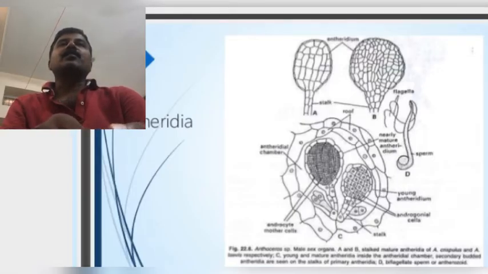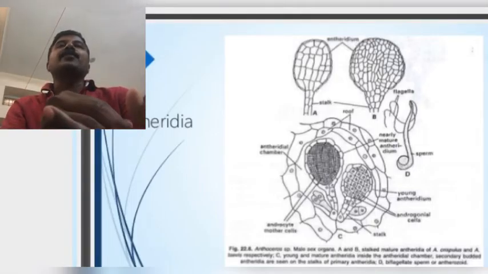Each androcyte metamorphoses into a biflagellate antherozoid. That means the inner side of the antheridium produces a number of androcyte cells, and these androcyte cells slowly metamorphose into biflagellated antherozoids.